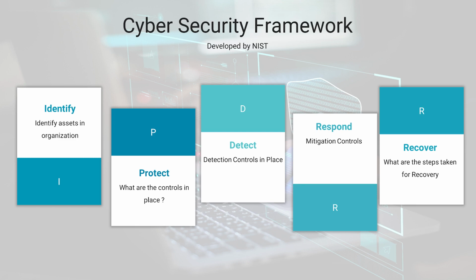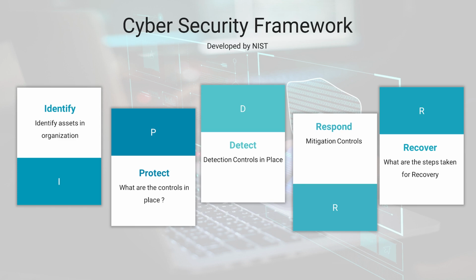Let's see what happens if asset identification is not done. There are some servers running on an older version of the operating system. You don't know about them as you do not have any note of them. They are not in your records. You won't be able to protect them. You cannot implement controls on them. So that's why identifying the assets is the first phase.